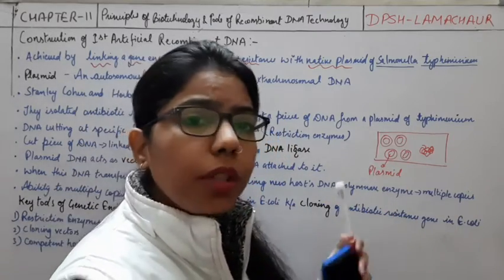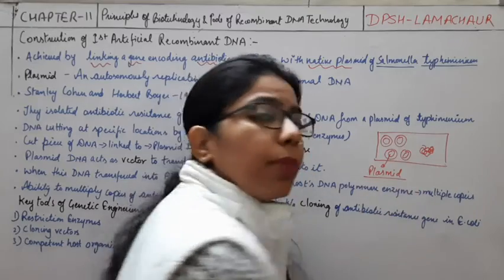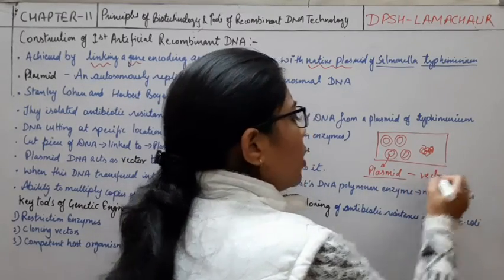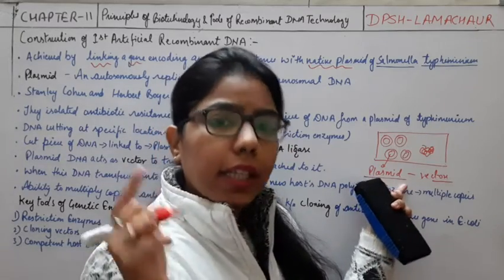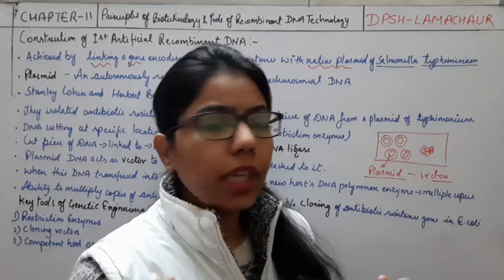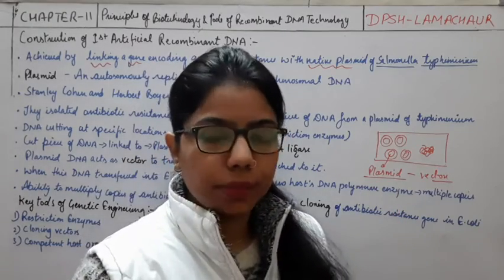What we are going to do is use this plasmid as a vector. Why? Because it is a genetic material that has the capability to replicate itself. It will act as machinery.